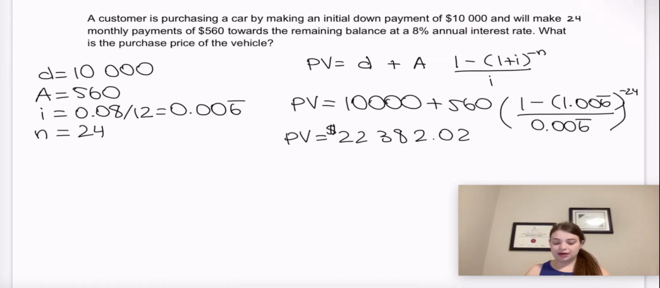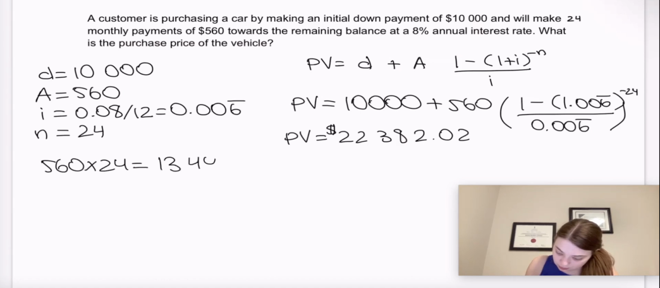So in terms of how to find out how much interest was paid in total, well, we know the total amount overall that it would have cost if we didn't pay any interest, if we just put down the entire amount and didn't have any car note at all, would be $22,382.02. Now, but in the end, how much did we actually pay? We paid $560 24 times. So 560 times 24 is equal to $13,440. So that's the total amount we paid in car payments.